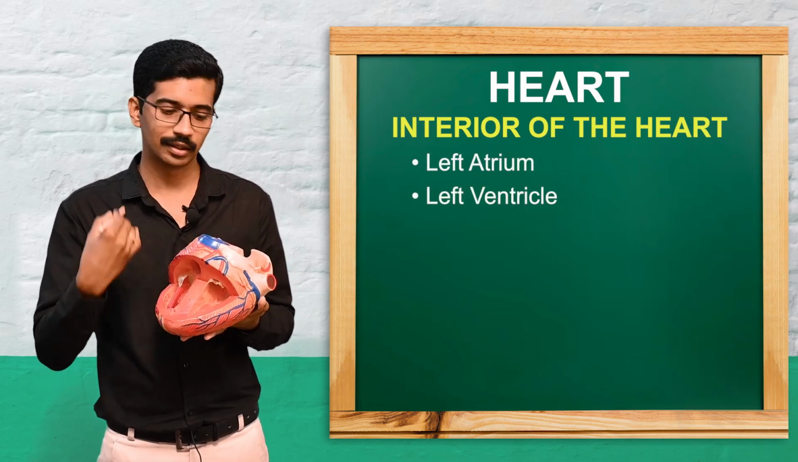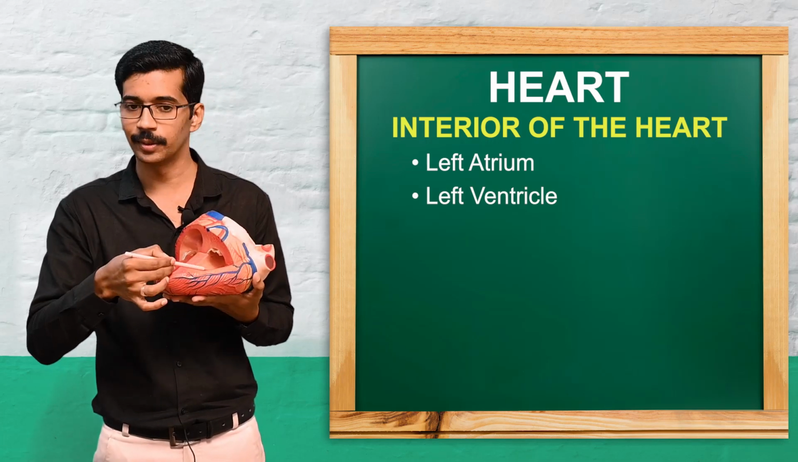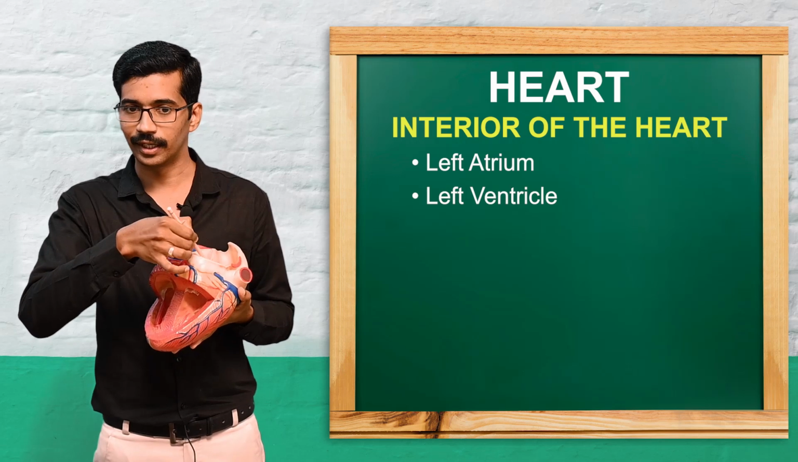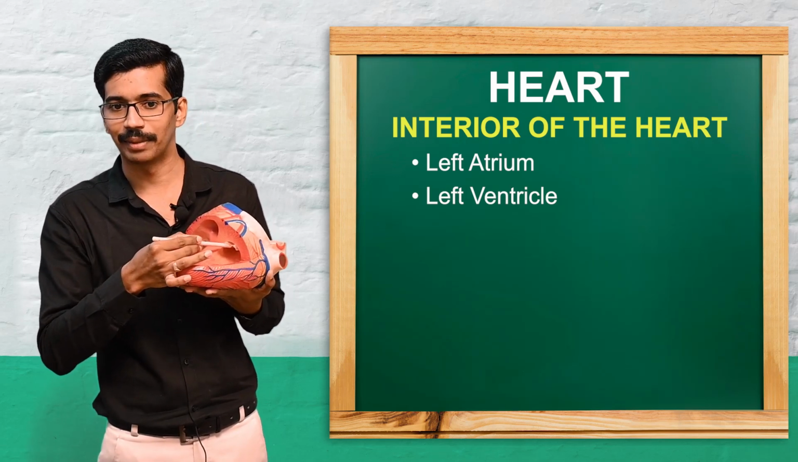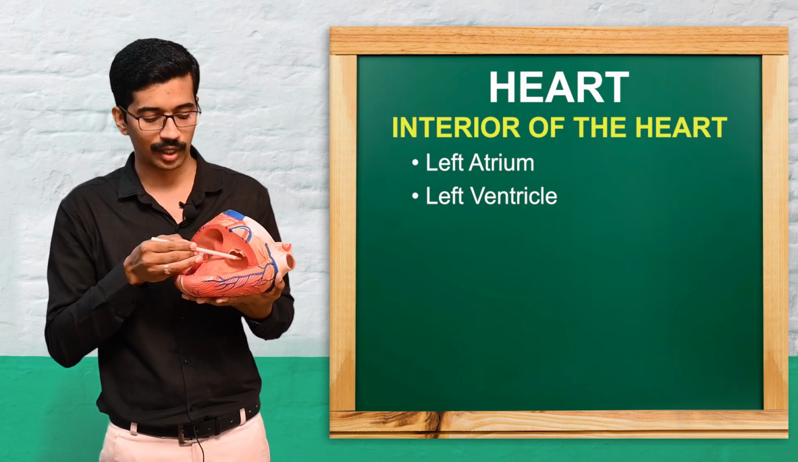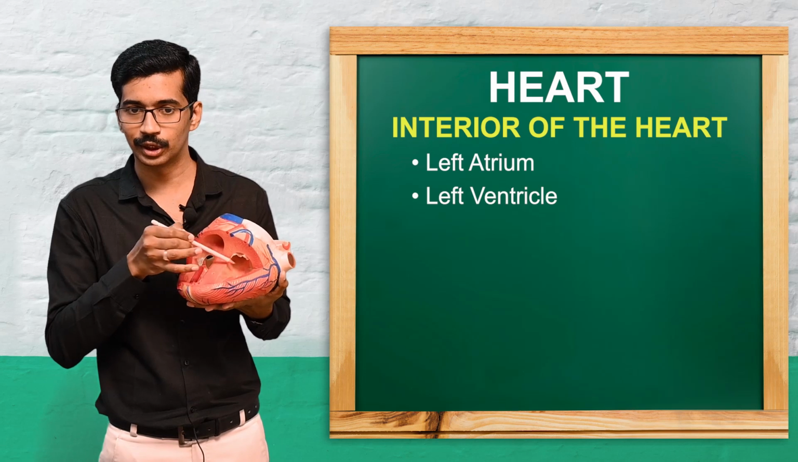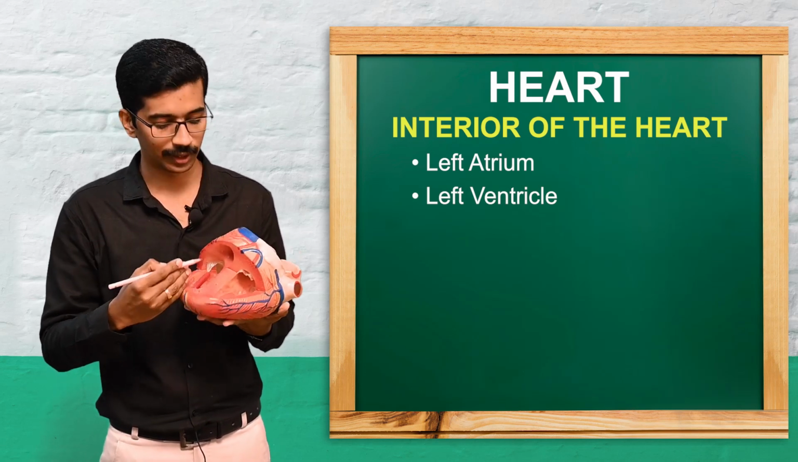Similarly, on the left side there is a left atrium and a left ventricle. There is a valve called the bicuspid valve, otherwise called the mitral valve, and that mitral valve is connected to the papillary muscle through the chordae tendineae. So these are the inner chambers of the heart.